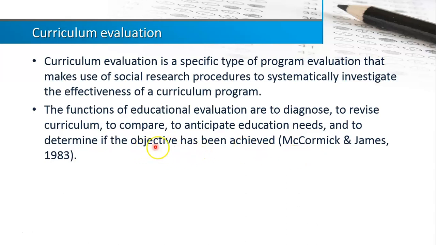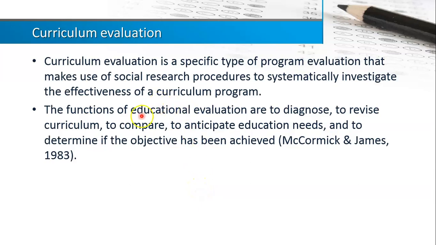So basically, it's not only about the effectiveness of the program, which is related to the achievement of the objective of the program, but also to look at the decision to revise the curriculum or to make other important decisions related to the curriculum.